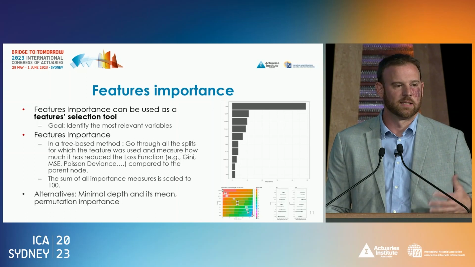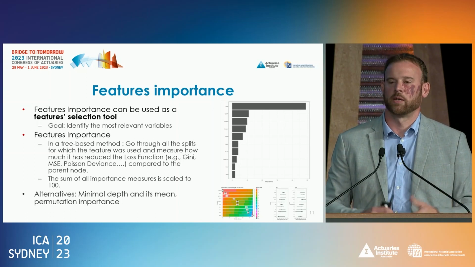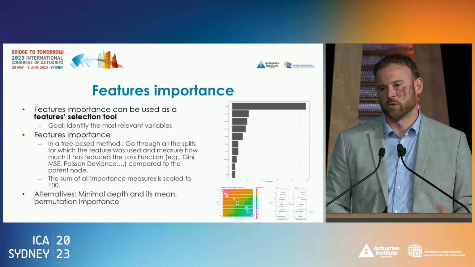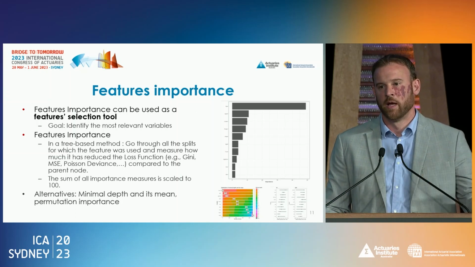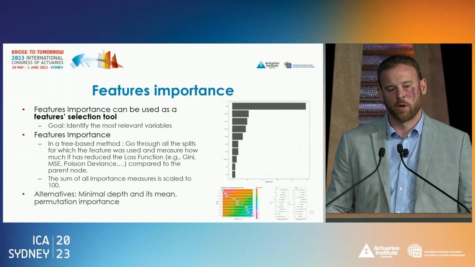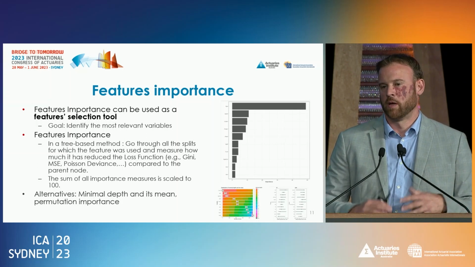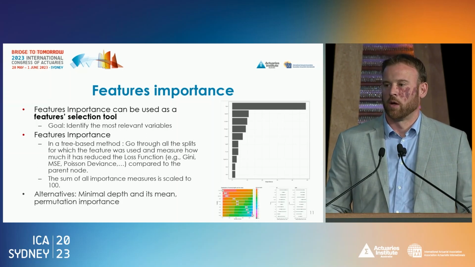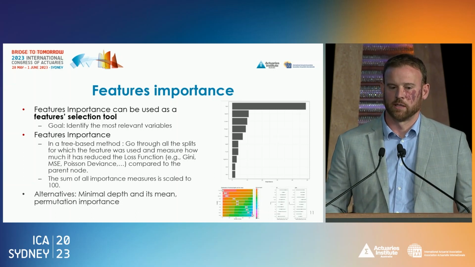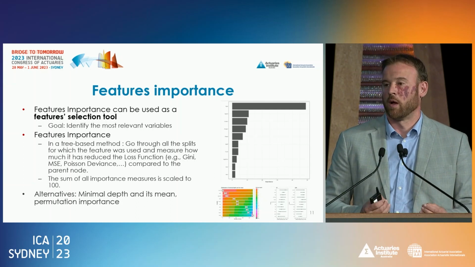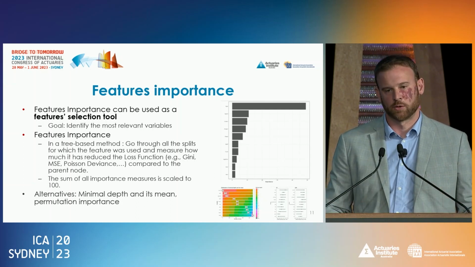When you are in a statistical framework like GLM, you have p-values, statistical tests that you might use to identify the important variables. When you are in a machine learning framework, by default, the result of this machine learning technique does not give you an indication of the importance of the variable.